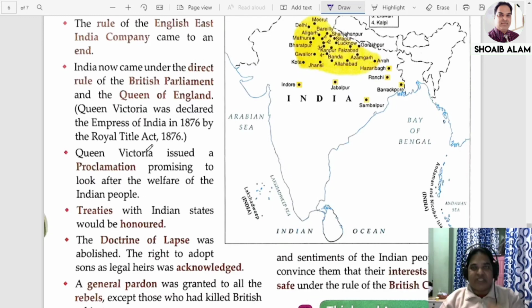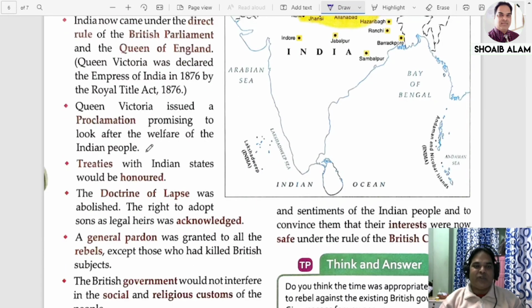No more annexation of territories. The doctrine of lapse was completely abolished. Educated Indians will get jobs as per their degree. If they want to work for the British administration, they have to pass the civil service examination.